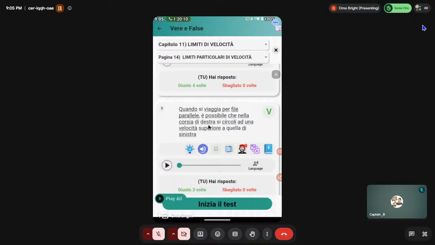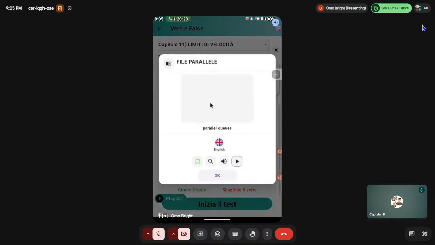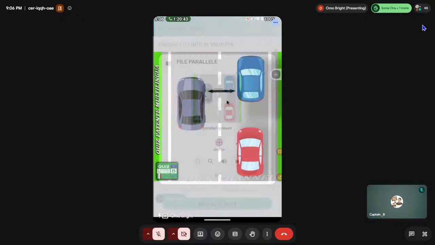Now, listen. He said, quando si viaggia, when you are traveling per file parallele, side by side. What does that mean? File parallele, let me show you the picture, look at it here. Side by side. This road is only a one-way road, okay? This particular side, the sinistra, is made for overtaking. This vehicle that is in this place now was behind this vehicle before, so it just swapped to the other side to overtake this one. So this is called file parallele, side by side traveling. All right, good.